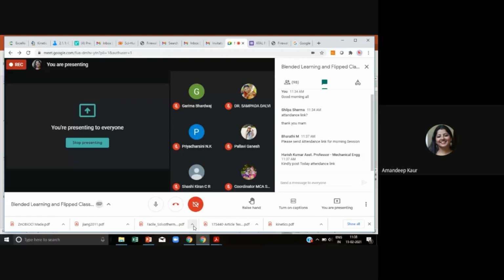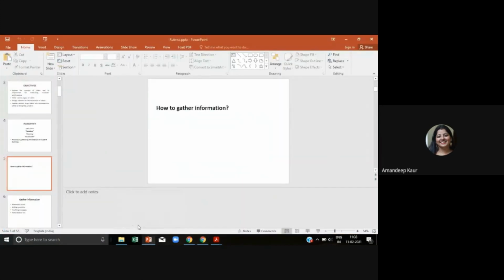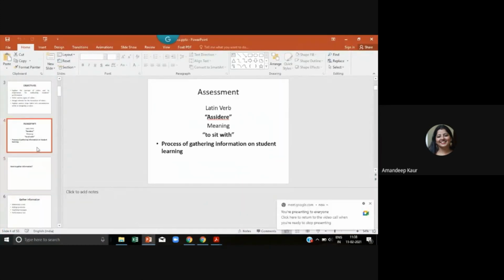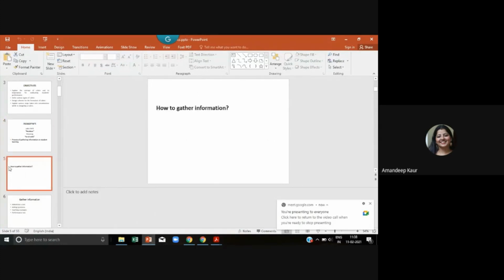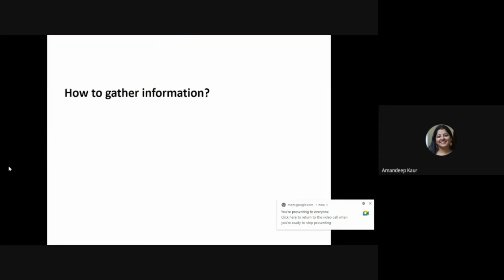Any participant from the group can reply. Ma'am, could you please repeat your question once again? My question is how you gather information. As per the definition, assessment is the process of gathering information on student learning. So my question to all of you is how we gather information on student learning.